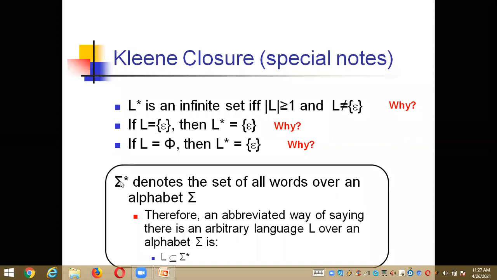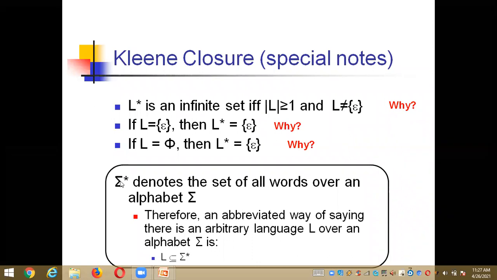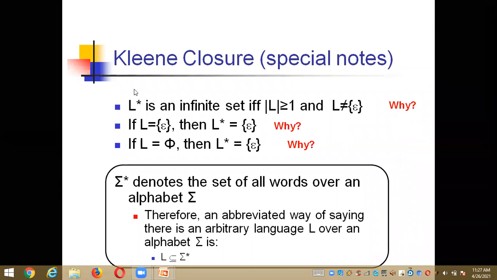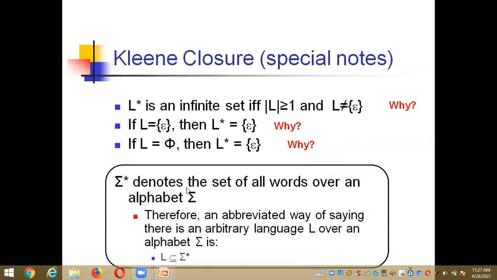And knowing what the union operator is, what the concatenation operator is and what the Kleene closure operator is, now it is the special notes for the Kleene closure, knowing three most important points, and along with that knowing about the sigma star. It always denotes the set of all words over an alphabet sigma. And the given language, an arbitrary language over an alphabet sigma, is always a subset of sigma star.